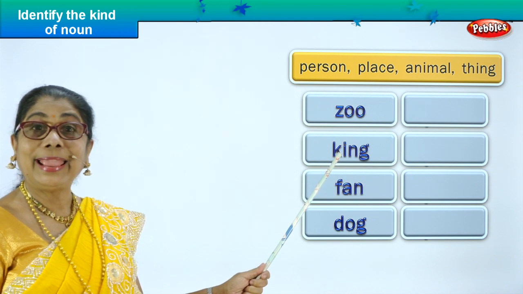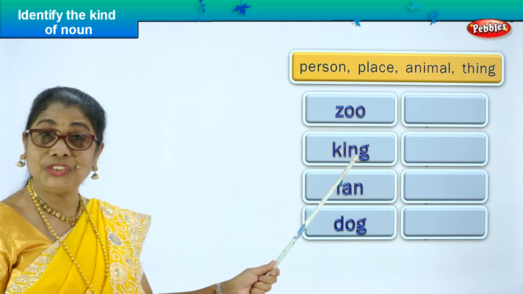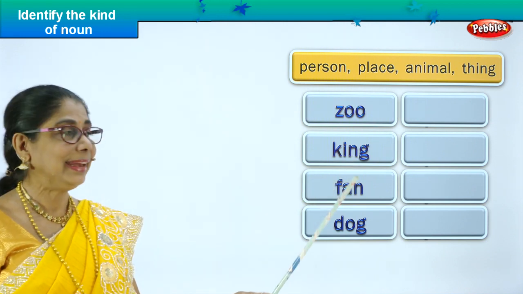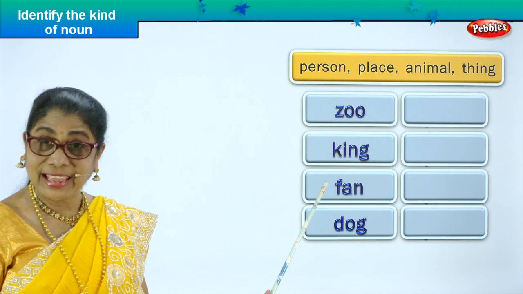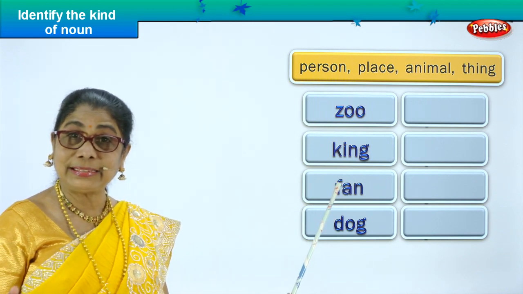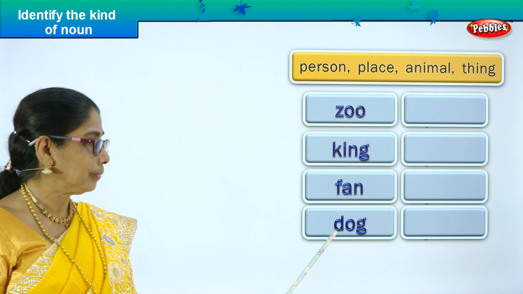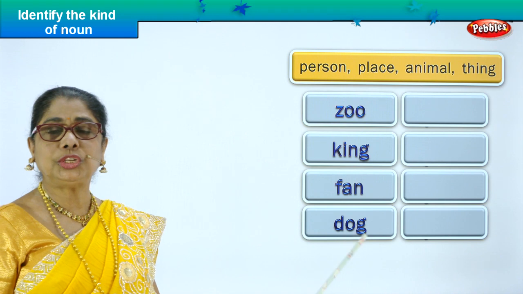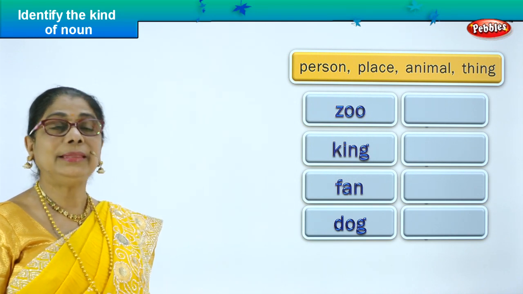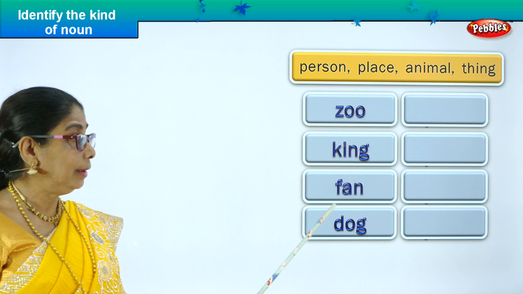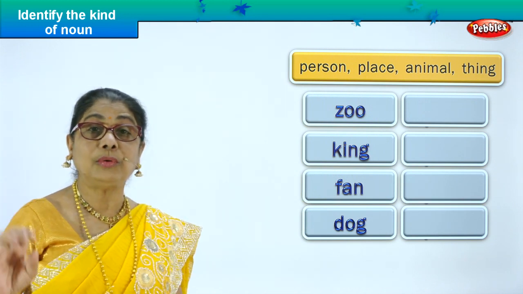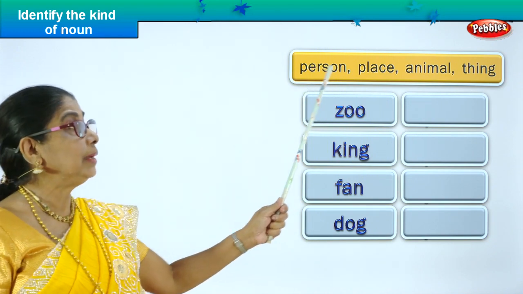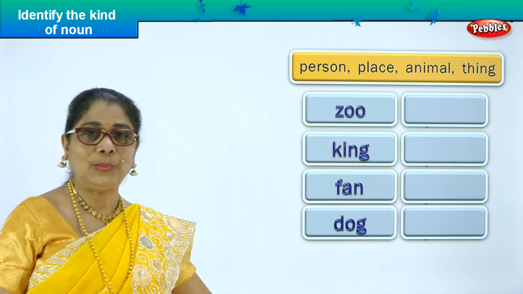Next word. King. K-I-N-G, king. Is it a noun? Yes. Next. Fan. F-A-N, fan. Is it a noun? Yes. Last word, dog. D-O-G, dog. Is it a noun? Yes. So we have zoo, king, fan and dog. Four nouns. Now we are going to find out where they belong. What kind of noun? Is it person, place, animal or thing? And we'll write it here.